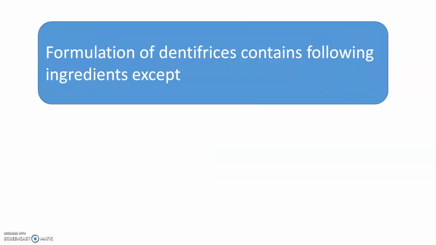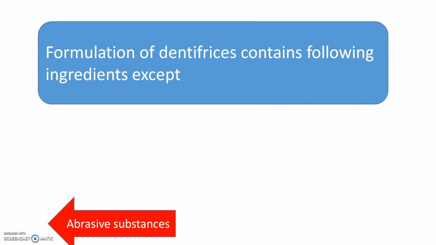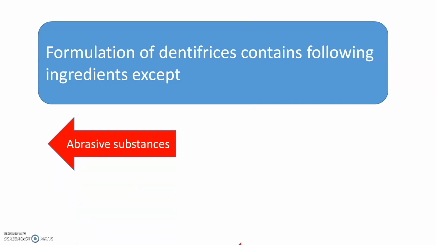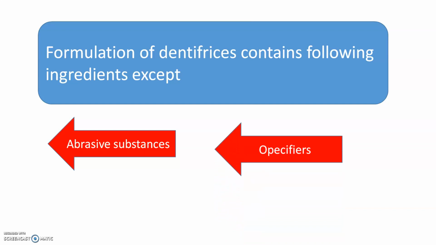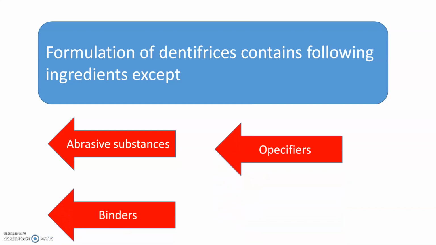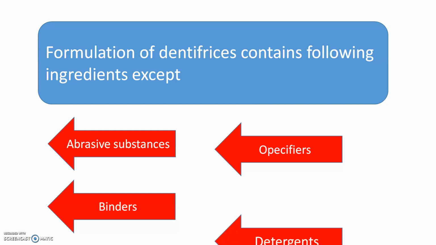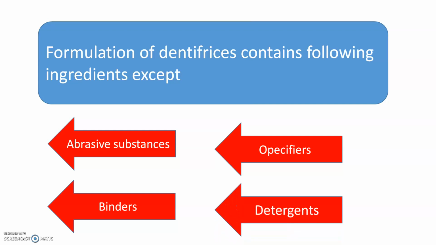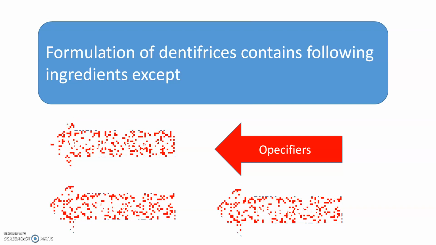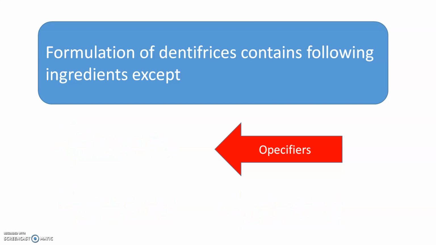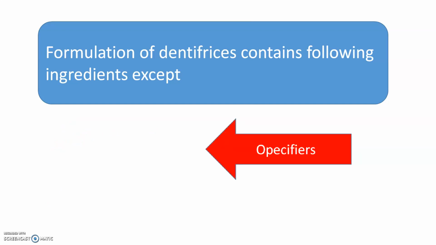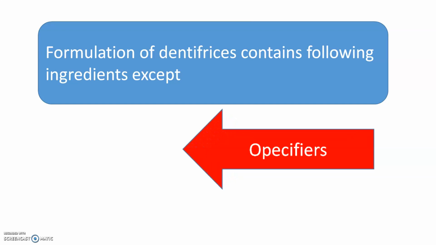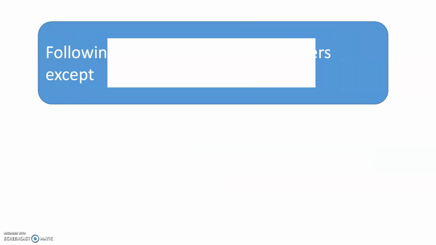Formulation of dentifrices contains the following ingredients except. Dentifrices means tooth powders. Abrasive substances, opacifiers, binders or detergents. So all these ingredients are present in the formulation of dentifrices except opacifiers. Opacifiers are used in the face powder, like titanium dioxide. They are not used in the dentifrices.